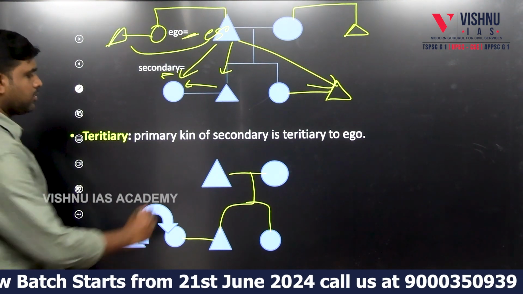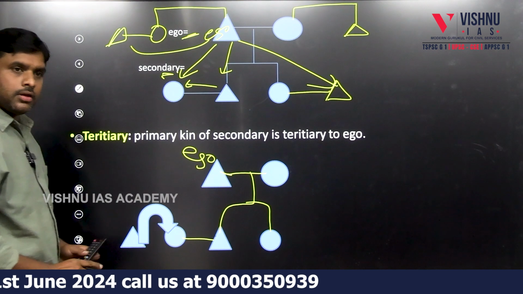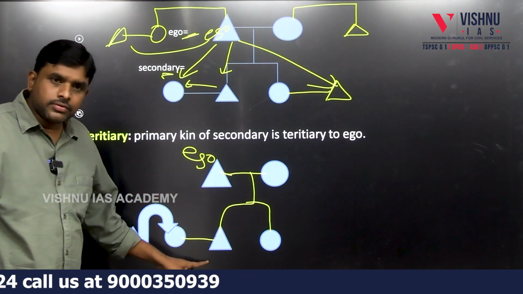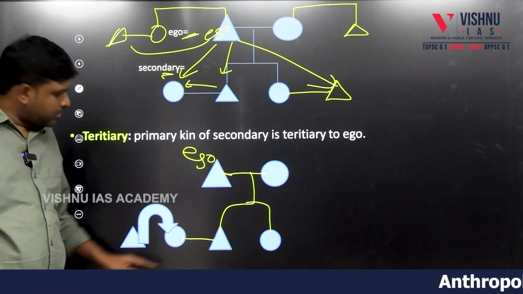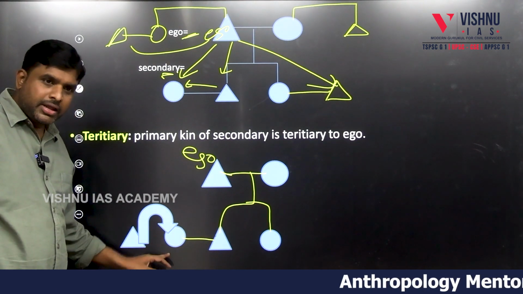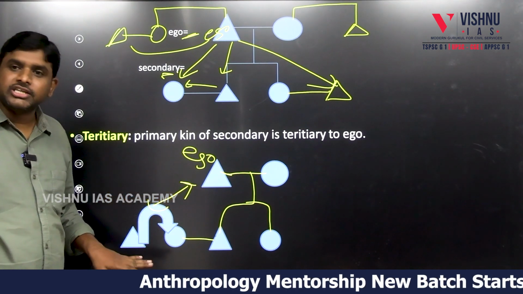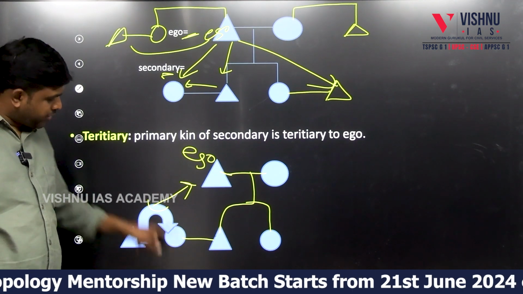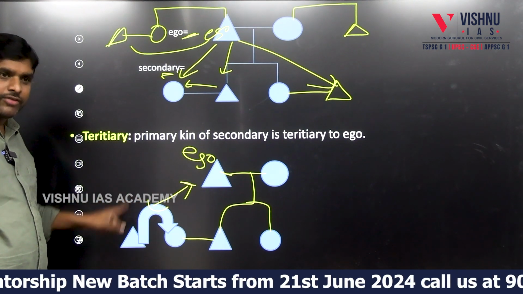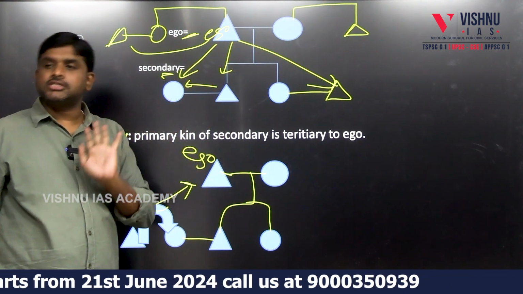Now you see, ego, son, son's wife, son's wife's brother, primary, primary, primary. This is tertiary degree. Son's wife, wife's brother. This is called as tertiary. Primary is called as tertiary.